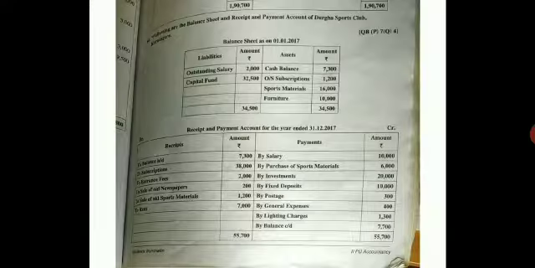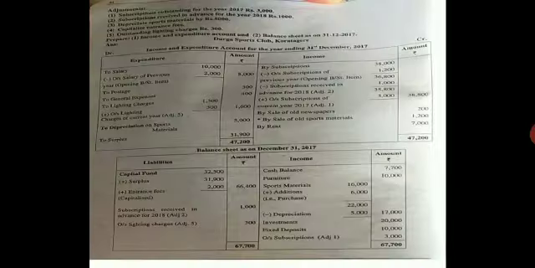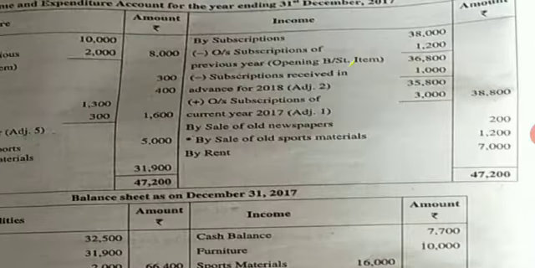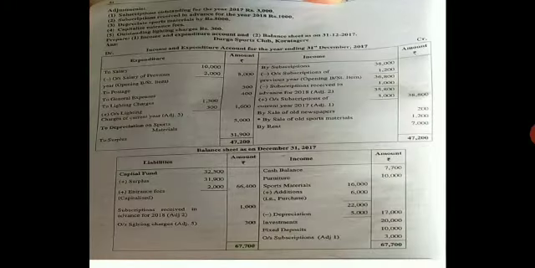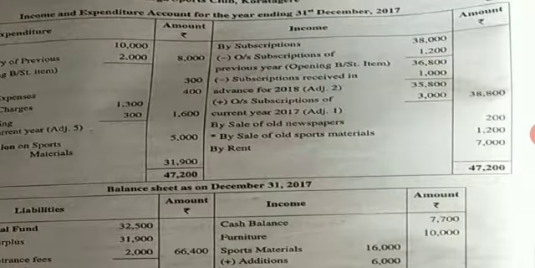Next, they have given you sale of old sports material. Come to your income and expenditure account, credit side, that is the income side, write by sale of old sports materials, outer column 1200. Next, they have given you the rent. Come to your income and expenditure account, credit side, write by rent in the outer column 7000.